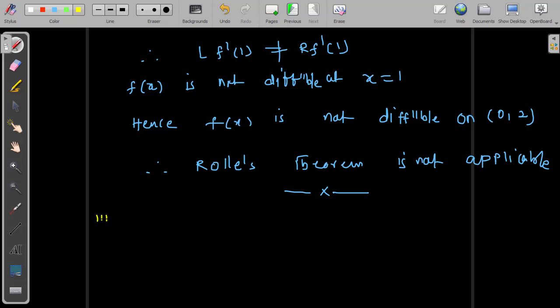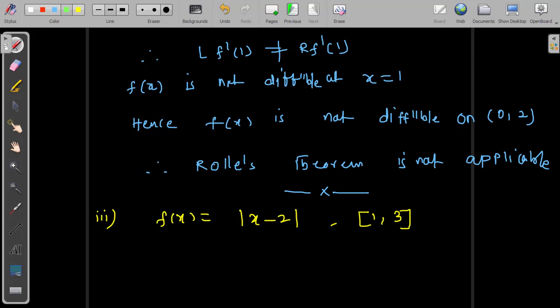Question number 3: I have f of x equal to mod of x minus 2, over the interval 1 comma 3. How do you answer this?